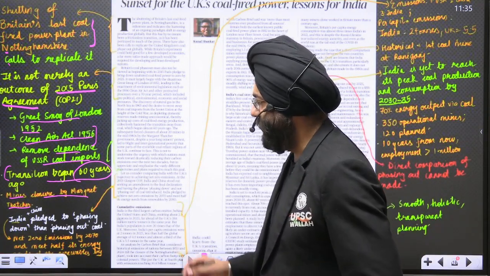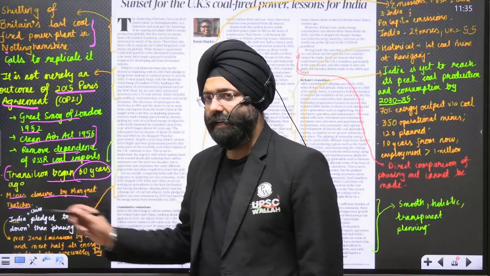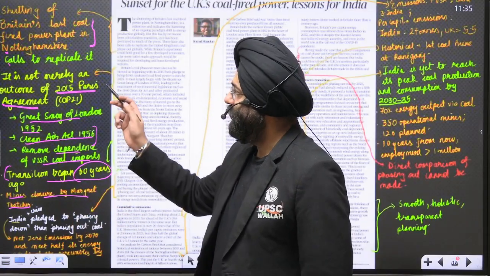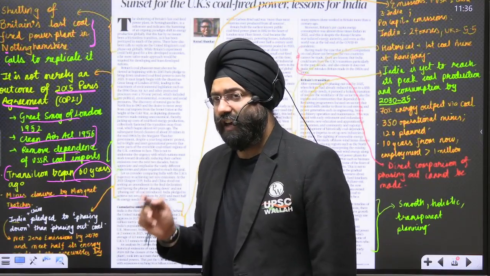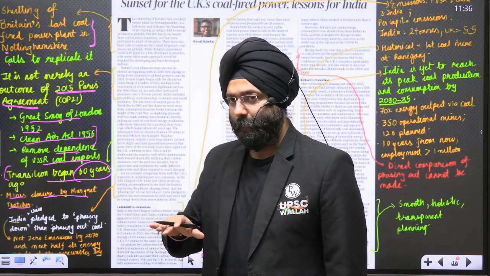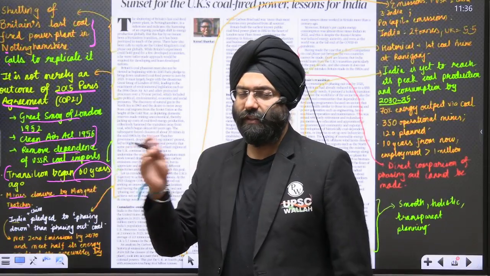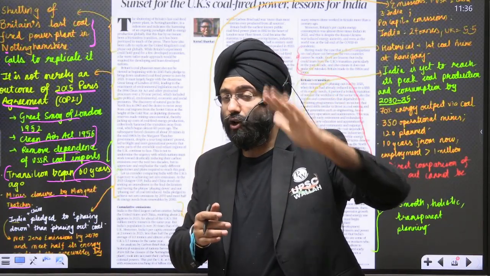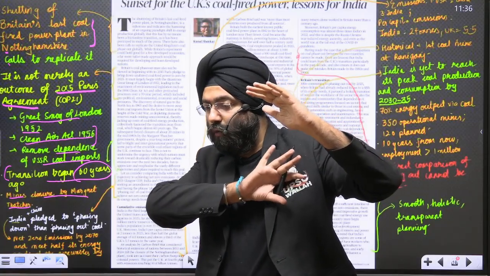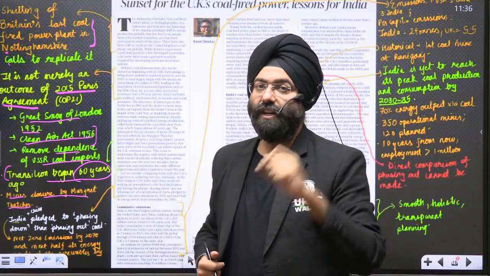Now please understand, when we talk about India and China with respect to the Paris Agreement, we realize that India and China have pledged to phase down, not phase out, coal. Phase down means they will slowly reduce the dependence on coal. They did not say that they are going to completely avoid the usage of coal. This is very important. Why do they say that?